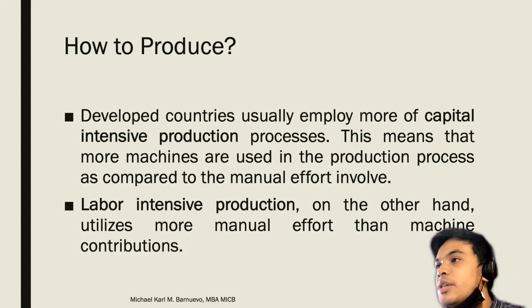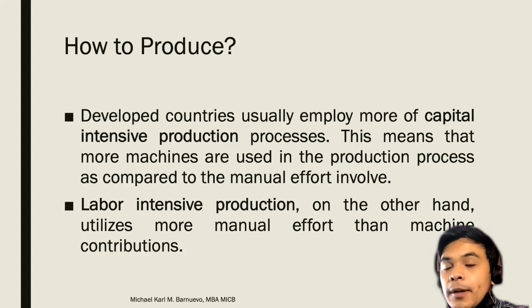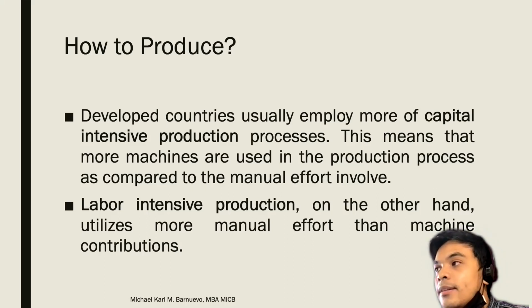This means that more machines are used in the production process as compared to manual effort involved. Some companies, they prefer to produce their products na using yung mga equipment. Dahil when you use yung mga equipment or machineries, the quality can be maintained for each product, and it will produce more items at the fastest rate.